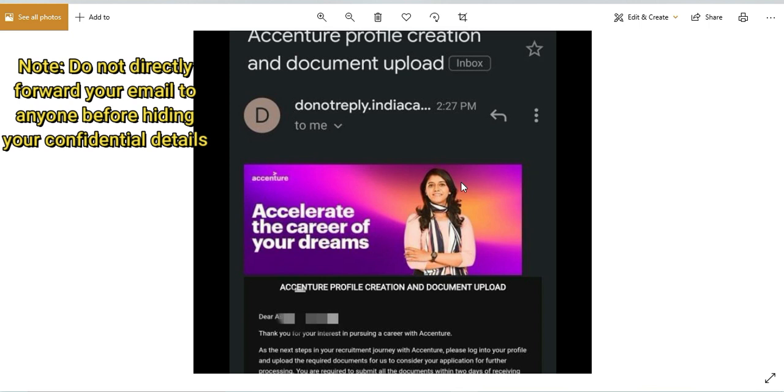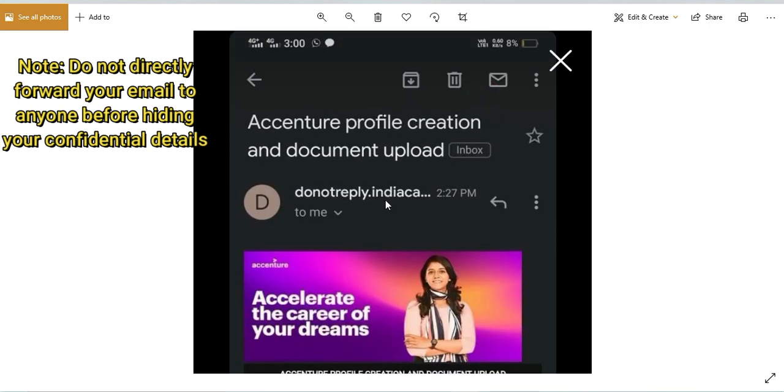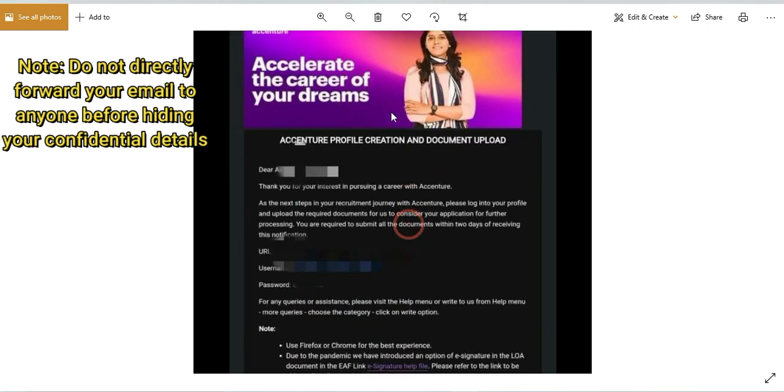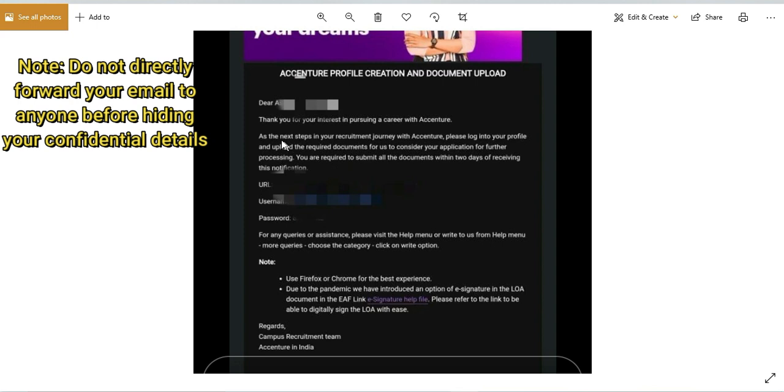So let's discuss in details what the next step is. So yeah, this kind of profile you got. You can see that it is the next step in your recruitment journey with Accenture. Please log into your profile for the documents upload. You have to submit all the documents within 2 days after receiving the notification. So you have 2 days in total. You have got the username, password and URL for the portal.